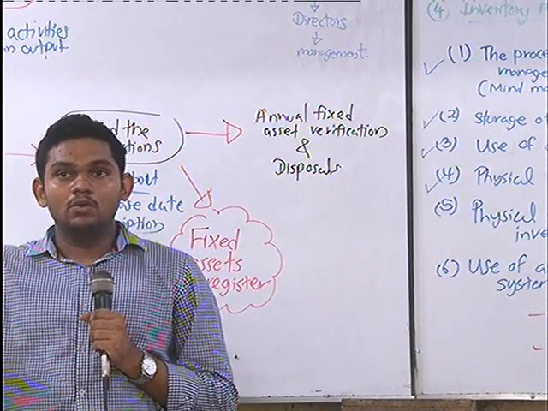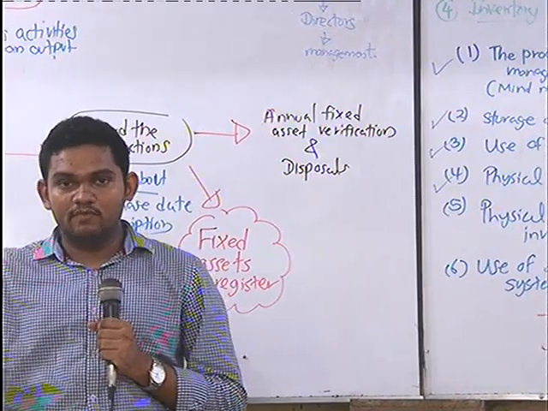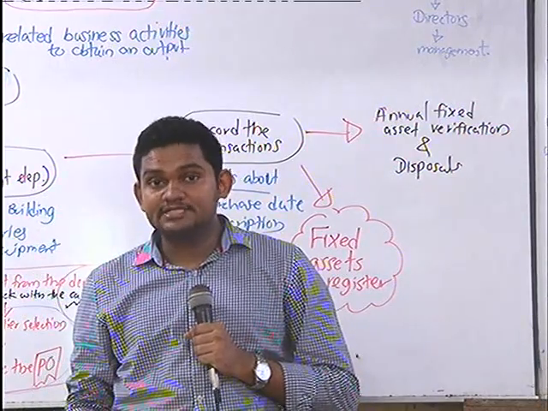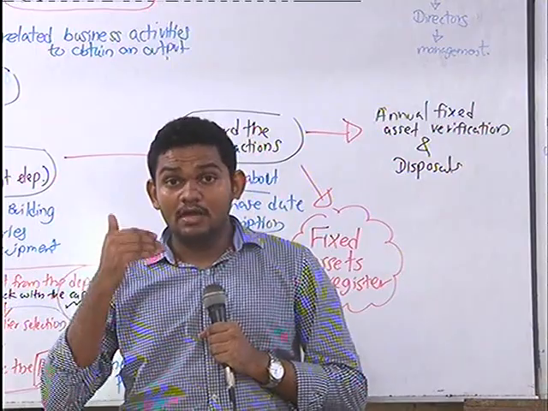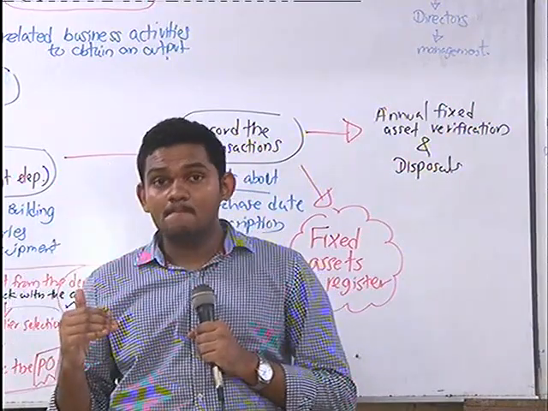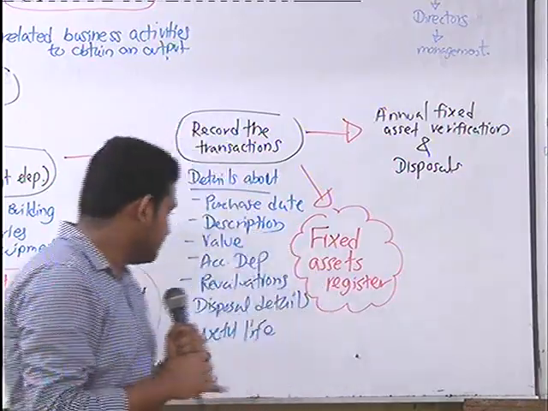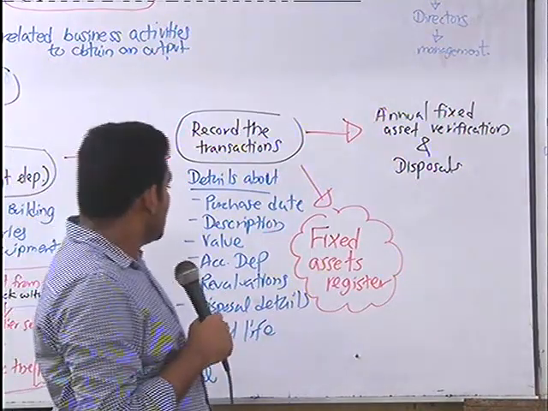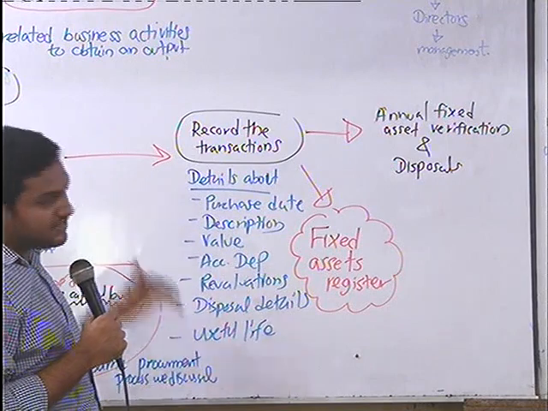In that you have what the asset is, its description, where you purchased it from, what the useful life of that particular asset is, the accumulated depreciation amount, disposals, everything you have there. So this is a fixed assets register. What you need to know is what you include in a fixed asset register.